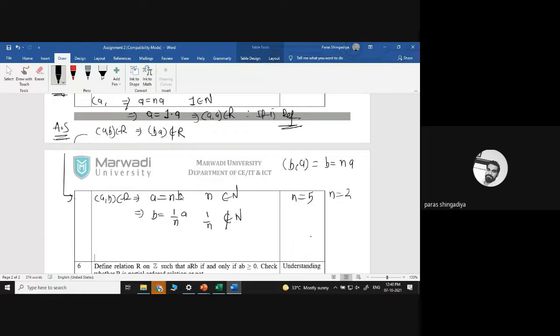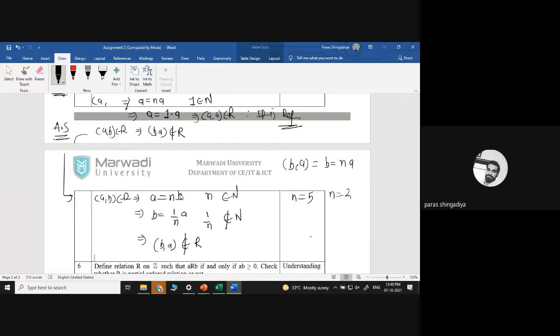If n is a natural number, then 1/n is not a natural number. So what does it mean? Here, what did you prove? b cannot be written as a positive integer product with a. So what does it mean? (b, a) does not belong to R.